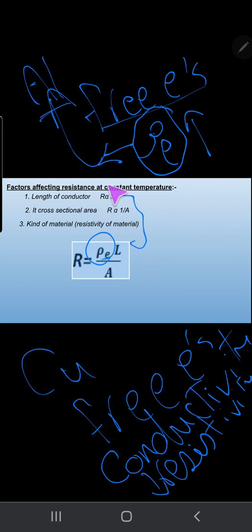But when this statement at constant temperature is removed, and you are asked to mention factors affecting resistance only, then we add number 4: resistance is directly proportional to the temperature.